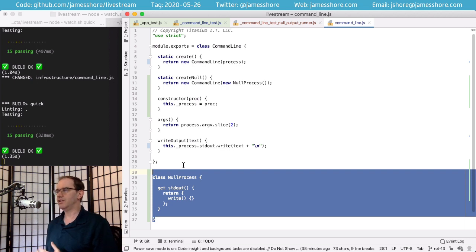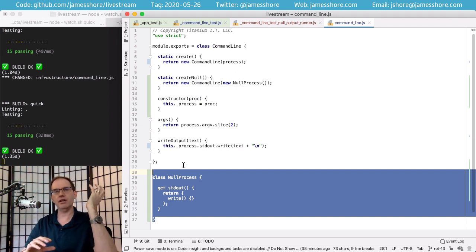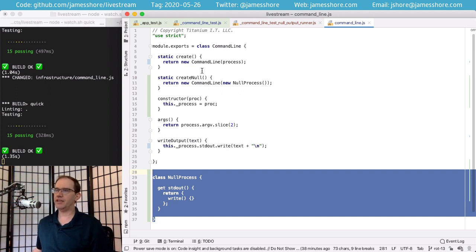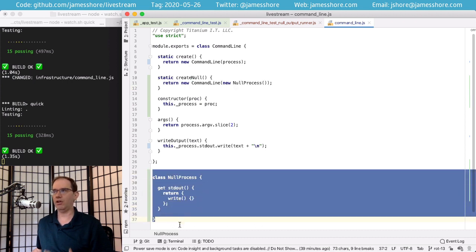Jitter Ted asks, so this is more like null object-like? Absolutely, that was the inspiration for this. Now, of course, in a null object, what you tend to have is a single interface. It's more like a standard mock in that you have an interface and you're passing in either the real thing or you're instantiating a completely separate class, which is the null thing. Here, the distinction between the null version and the real thing is hidden inside of command line. And the fact that we're using the null object is hidden inside here as well.